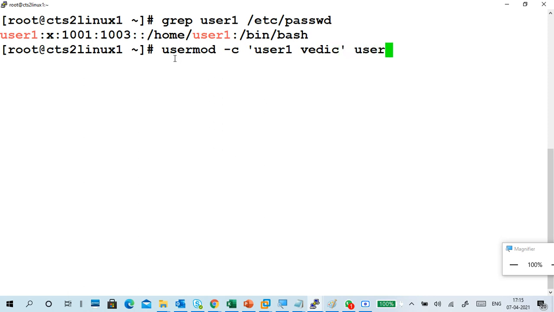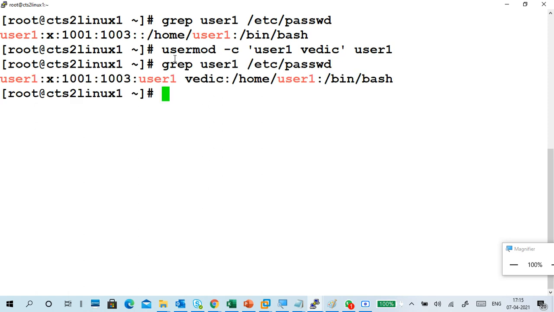So for user1, the comment is added here. Earlier it was not there, now it is there. Also we can change it for Siddiq.